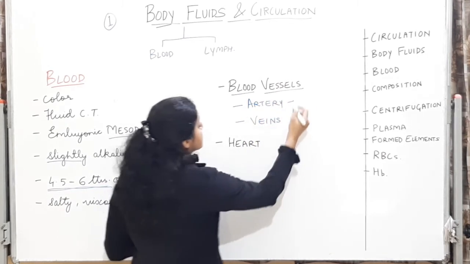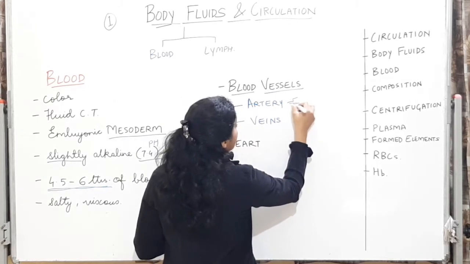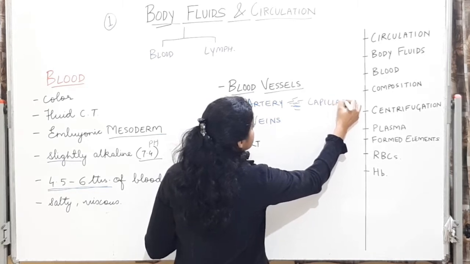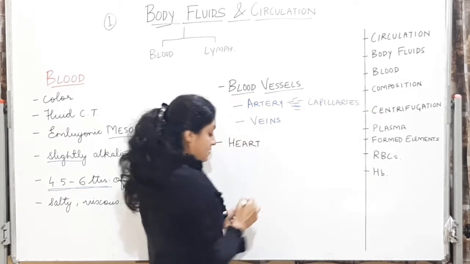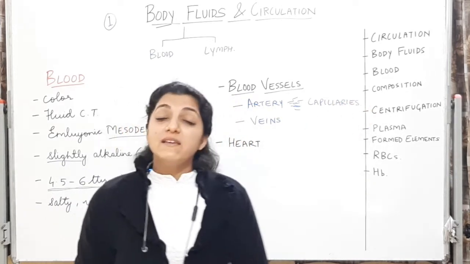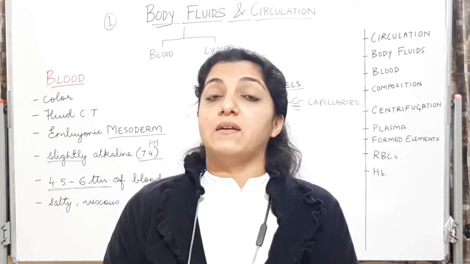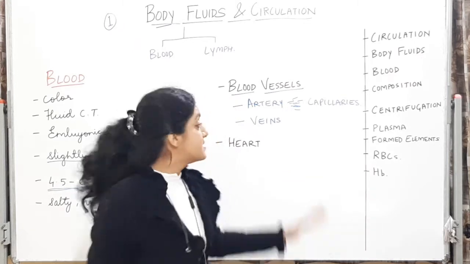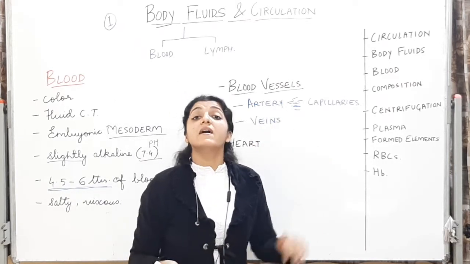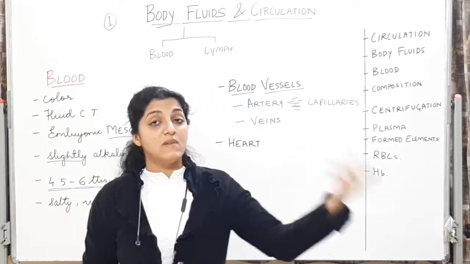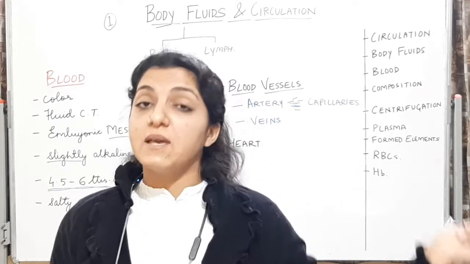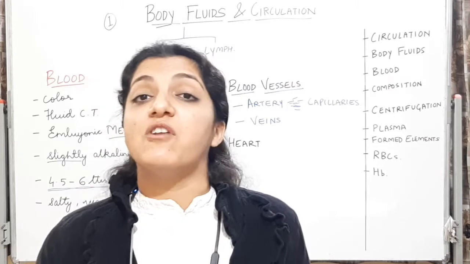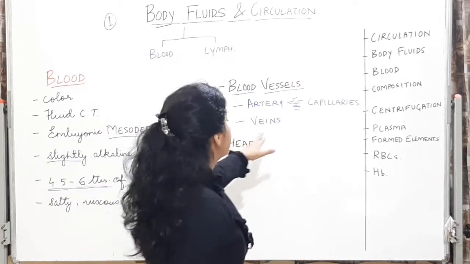Arteries are again classified, given out into small branches, which are called capillaries. Alright? So arteries carry oxygenated blood. ये fresh blood को लेके जाते हैं, whereas veins carry deoxygenated blood. There is an exception to this, which we will see later on. There is an exception to an artery carrying oxygenated blood and a vein carrying deoxygenated blood. इसको हम देखेंगे एक later stage में.